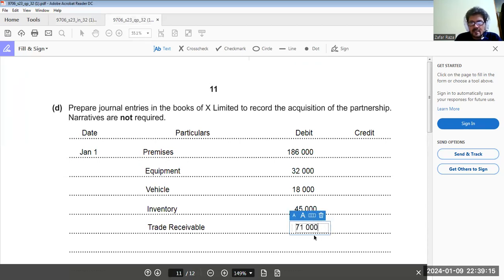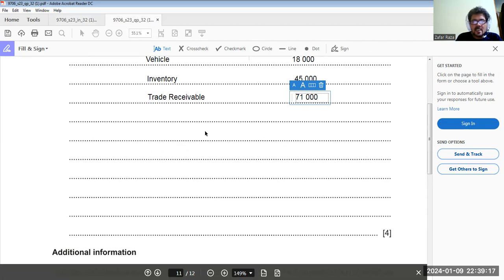Now we are giving them shares, share capital, 200,000 ordinary shares of $1 each. It means 200,000 is the value of shares. Now, but we have taken a premium. Share premium is how much? 200,000 multiplied by 0.6.